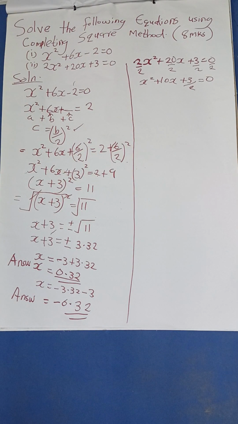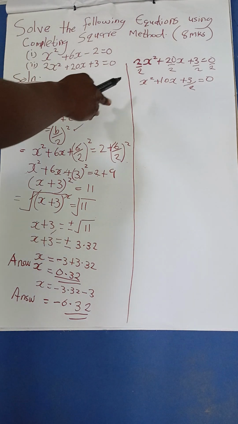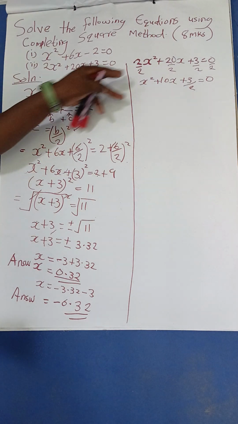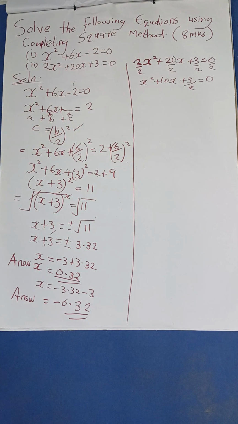So you see, in case you have a question like that, you divide both sides first. You remove the first constant by dividing both sides. So even if I had 5 here, I could have divided both sides by 5. So I will go ahead. What I did here, the same thing I will do here.